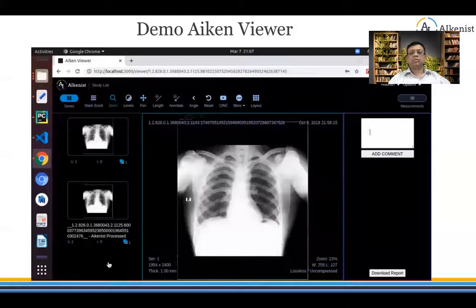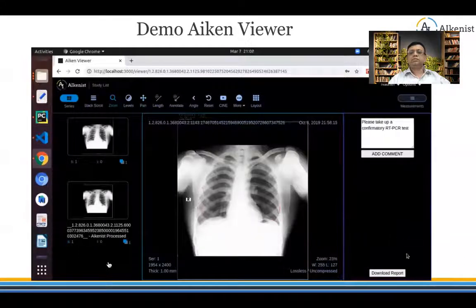We have provision for adding comments as well. So let me just add a comment. Now I'm done with the addition of the comment.